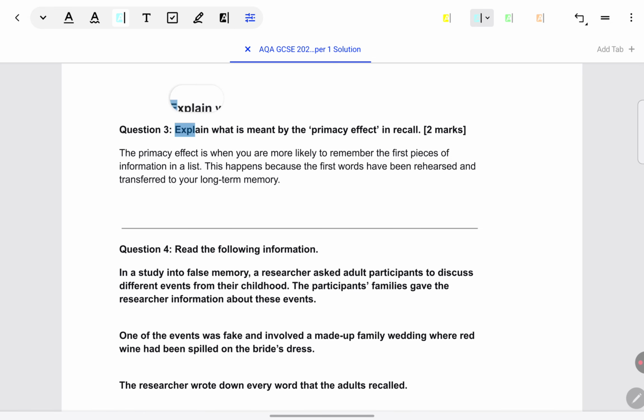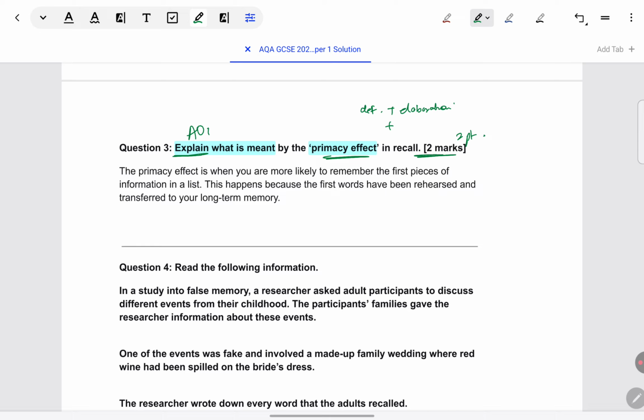Explain what is meant by primacy effect in recall. This is also AO1 because it's totally descriptive. What you've learned in the textbook, you have to give. You just have to be careful that it's asked for 2 marks. You should give 2 points, 1 point to justify each mark. Many students make the mistake of just defining and not elaborating further. So define it and then elaborate. Elaboration can be just explaining why it happens or giving some example.